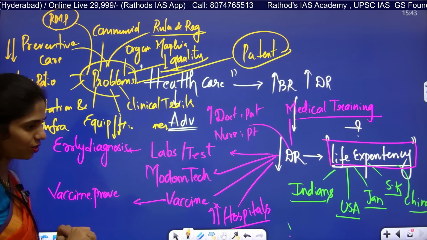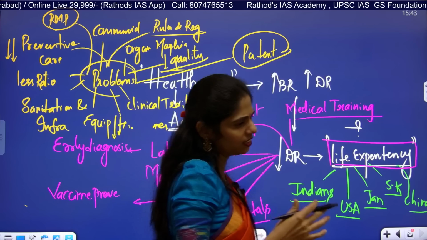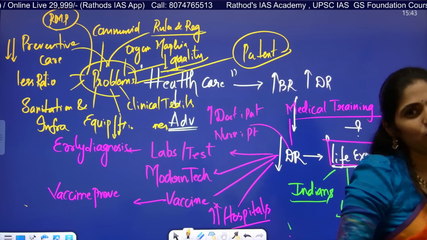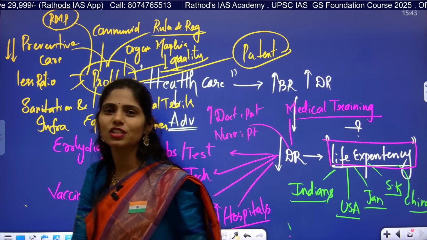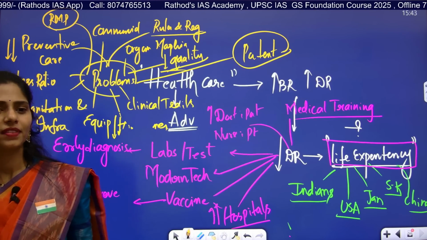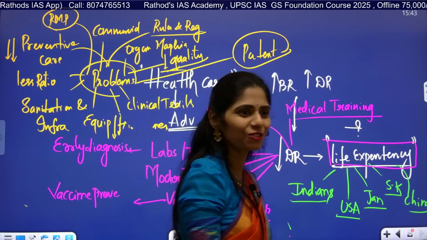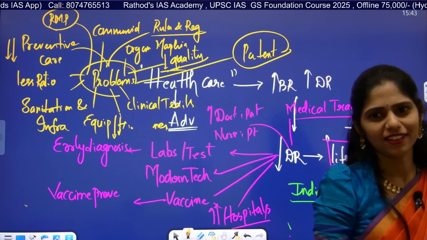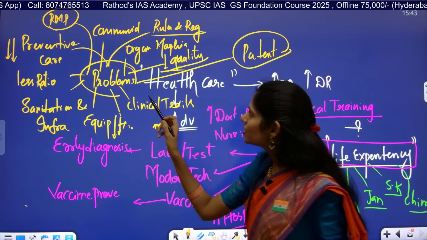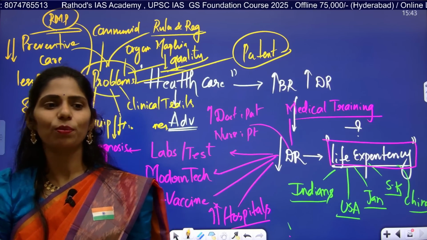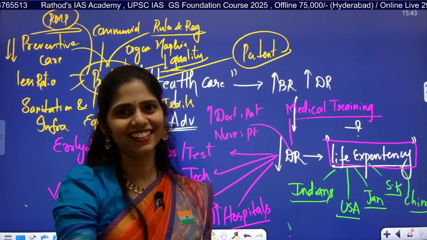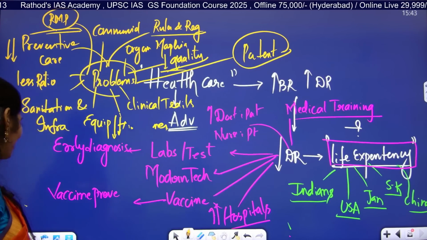Recently, one incident happened: one person went to an RMP, who gave two injections to that patient. Within a span of two minutes, he died. This happened in our village, just fifteen days back. This kind of instance will happen. If they do not have proper training, that causes loss of life also.